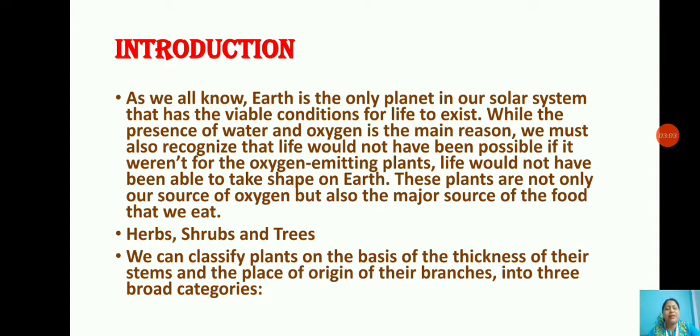Then the second criteria is the place of origin of their branches. You must have seen the plants bear branches, but you may find the branches at different locations. Sometimes in some of the plants the branching would be very high, at the top part of the plant. Somewhere you must have seen it will be just above the lower part of the plant. So that is also one of the criteria for classifying the plants. So depending on these two criteria, basically thickness of their stems and the place of origin of their branches, the plants are categorized into three categories. Those are herbs, shrubs and trees. We shall be discussing all these three in detail.